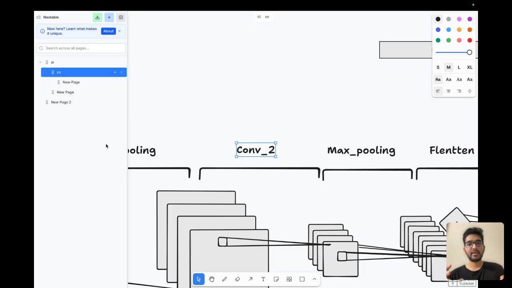Now, with this deep linking of pages and shapes, you can create presentations, you can create wireframes or games and whatnot. But Nestable is purely local, so all the things that I've created here are not going to any server. It's purely on the laptop that you're working on.